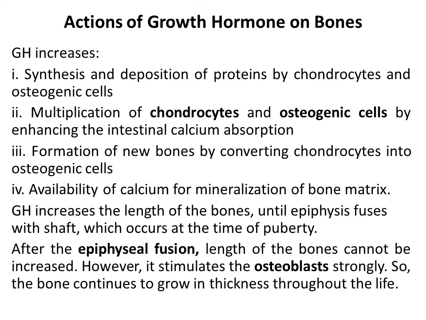In bones, growth hormone increases first, synthesis and deposition of proteins by chondrocytes and osteogenic cells. Second, multiplication of chondrocytes and osteogenic cells by enhancing the intestinal calcium absorption. Third, formation of new bones by converting chondrocytes into osteogenic cells. And fourth, availability of calcium for mineralization of bone matrix.